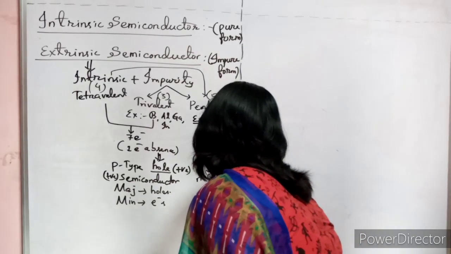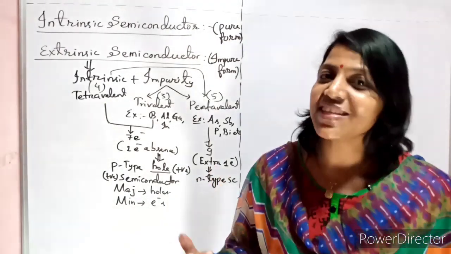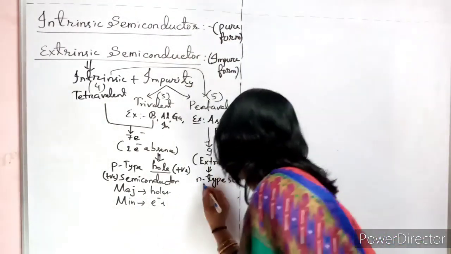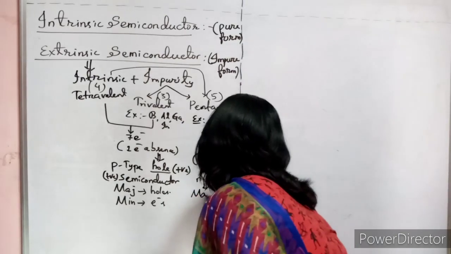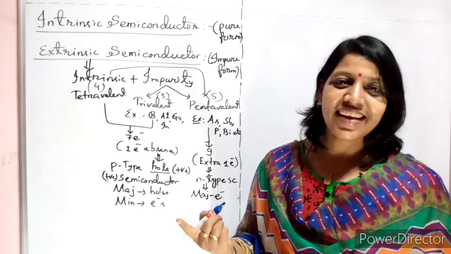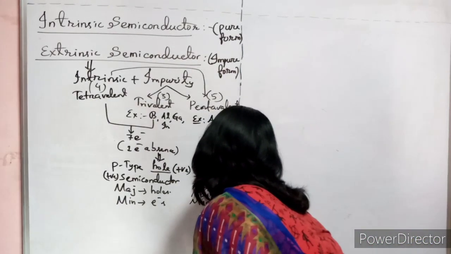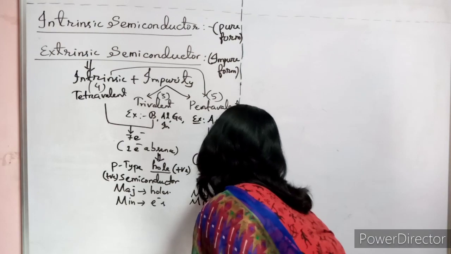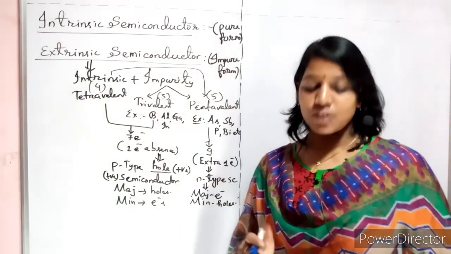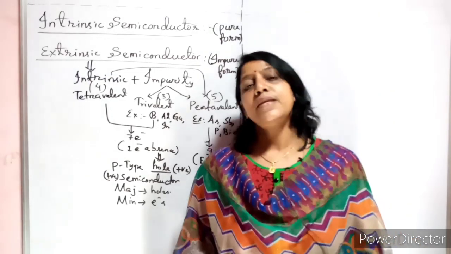What is it called? N-type semiconductor. Then what will be the majority charge carrier here? Electrons. So my majority charge carrier here is the electron. Obviously the minority charge carriers are holes. Is this concept clear?